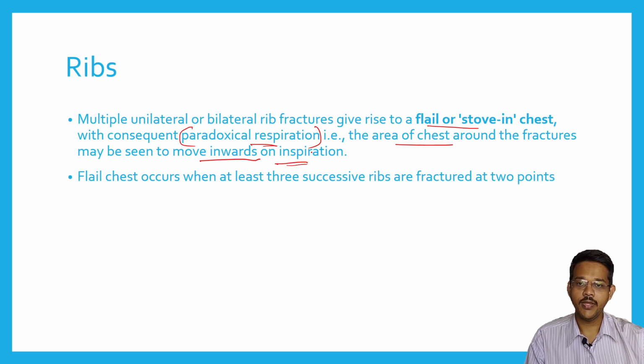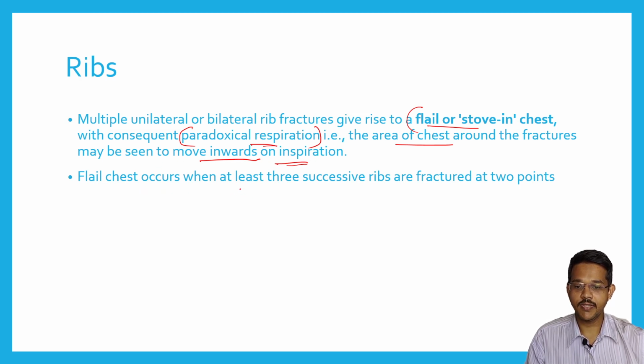Normally when a person inspires, the chest cavity expands, but in flail chest the rib doesn't move freely. Instead, it depresses in inspiration. That is called paradoxical respiration.